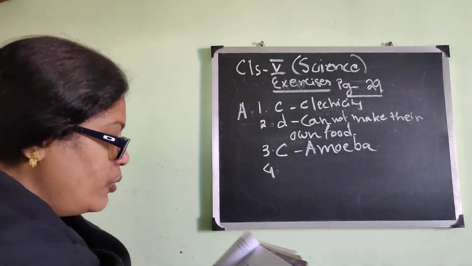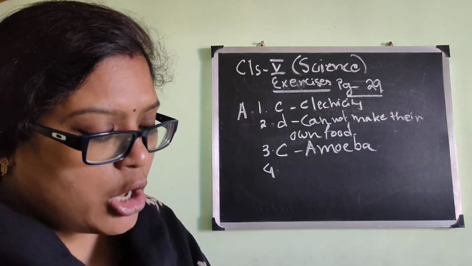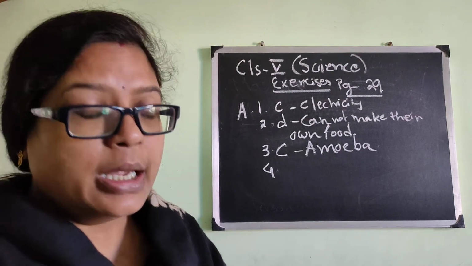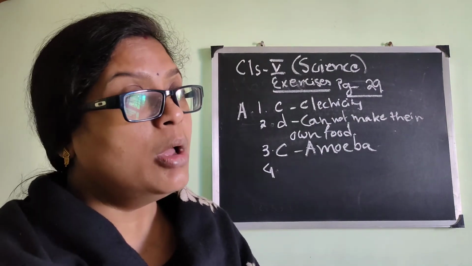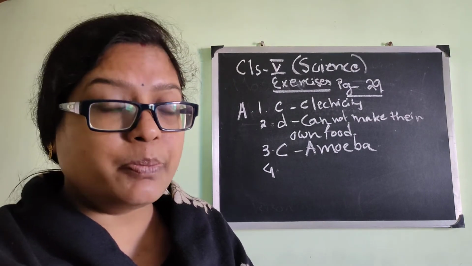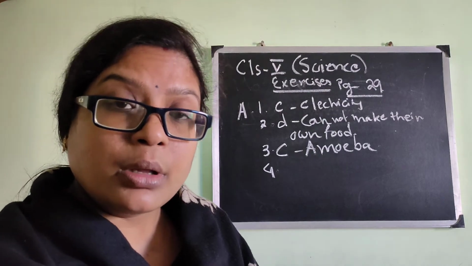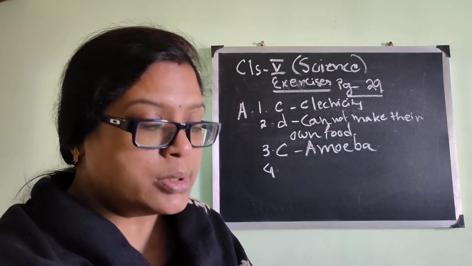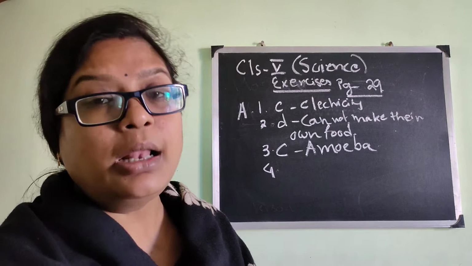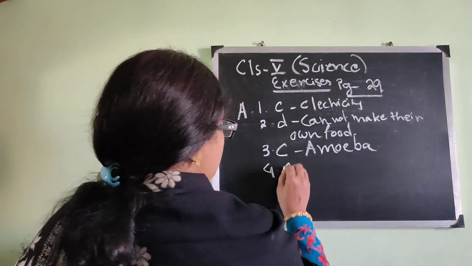Number 4, which of these will not reproduce? Dog, peacock, stone, and neem tree. Because we know that all living creatures reproduce. Only the stone is a non-reproducing material, which is a non-living thing in nature, that is C, stone.